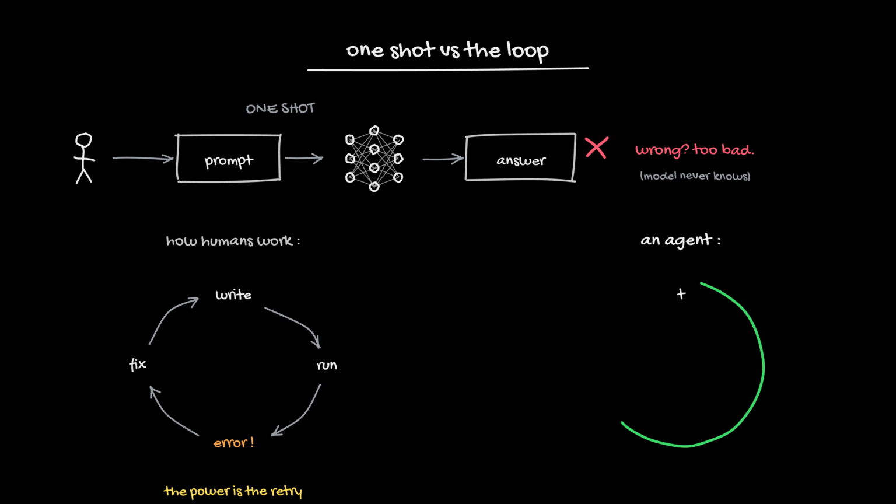So wrap the model in that same cycle. Think, act, observe. That cycle is an agent. The model picks an action, a tool executes it, and the result flows back in. Around and around until the job is done. No magic, just a while loop with a language model inside. One shot is a snapshot, a loop is a conversation with reality.